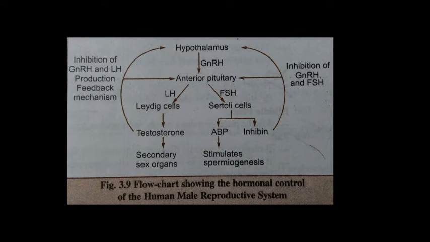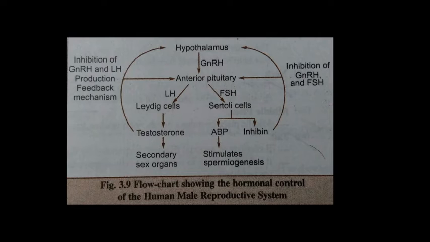As you see in the picture, spermatogenesis is initiated at the age of puberty. Puberty is the age when males get a beard and mustache, and their voice becomes deeper and tougher.